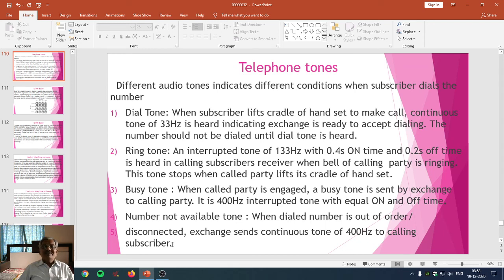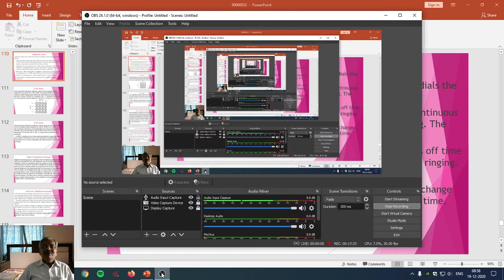So these are the important telephone tones which are always used for the purpose of telephone communication. Friends, these tones will definitely be useful or helpful to undergo successful telephone communication. The rest we will see in the next period.